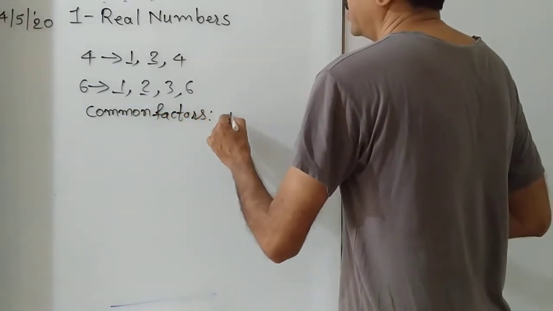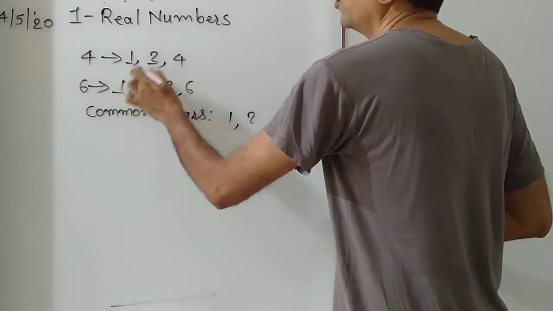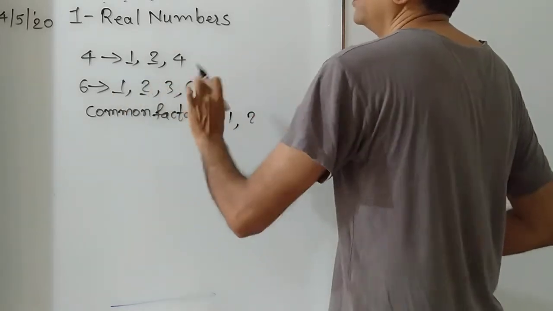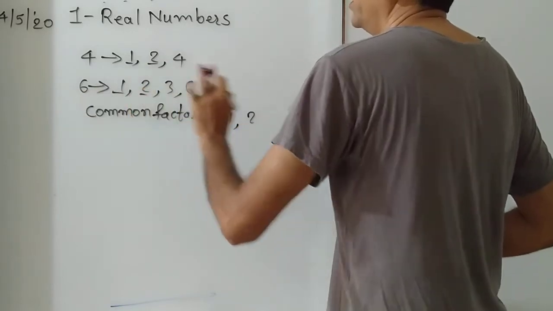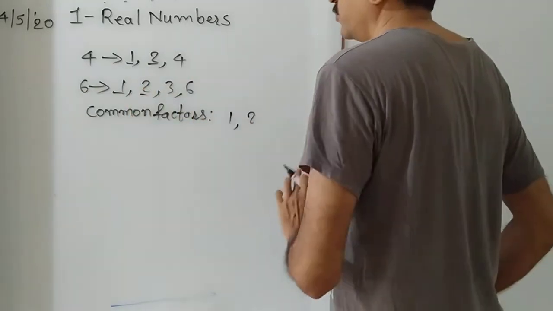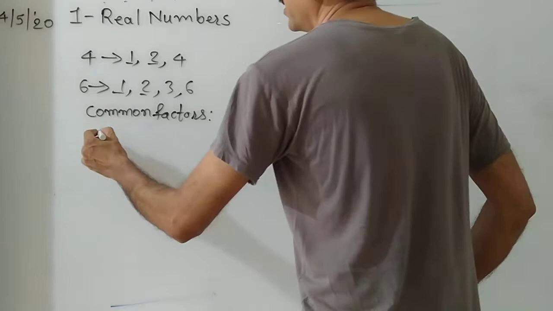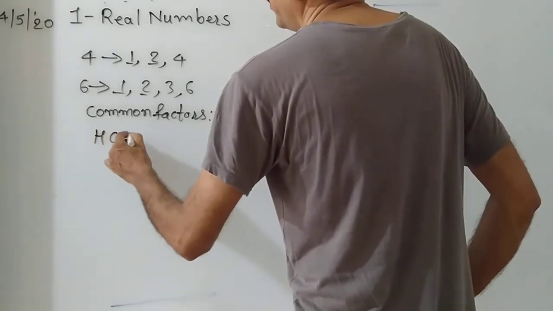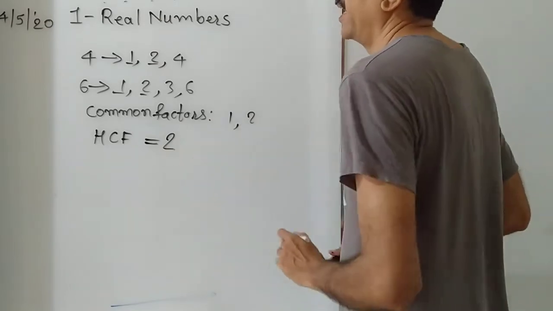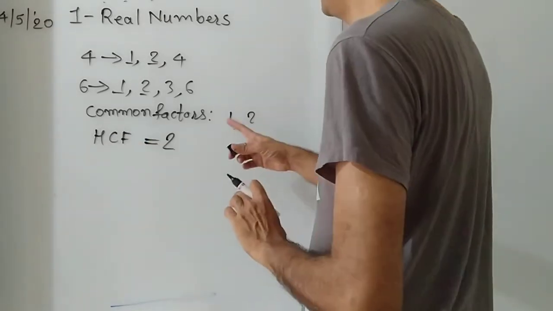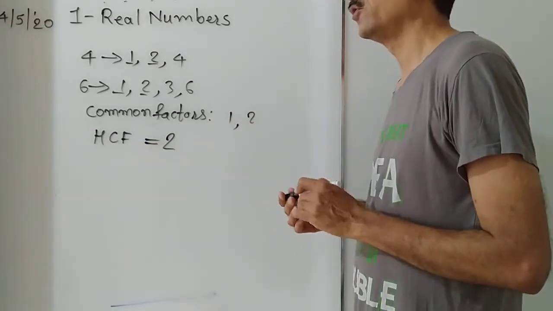Which are the common factors? 1 and 2. Only these two factors are common, because 1 and 2 repeat in the factors of 4, and 1 and 2 repeat in the factors of 6. So they are common factors. Out of these common factors, which is the largest? Only 2 is the largest. So the HCF of the numbers is 2.